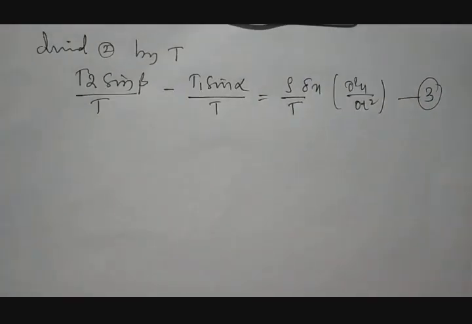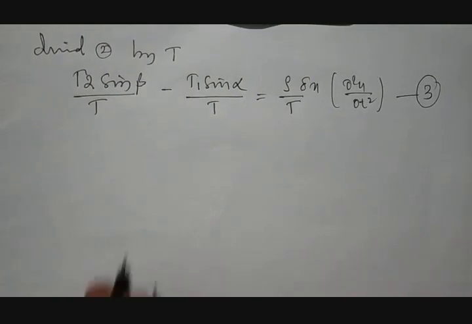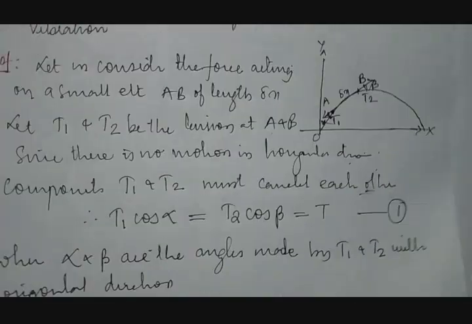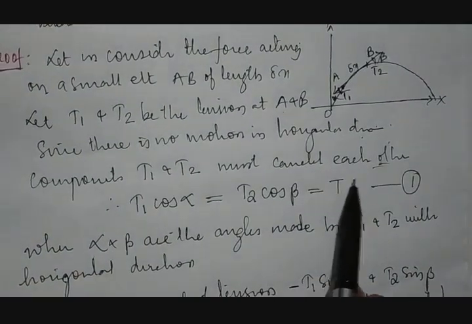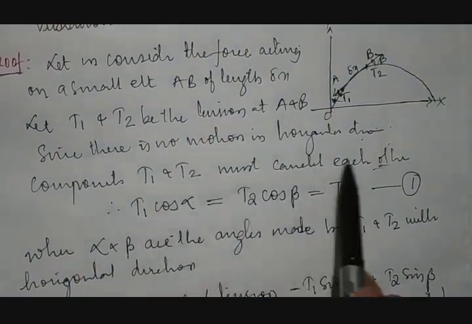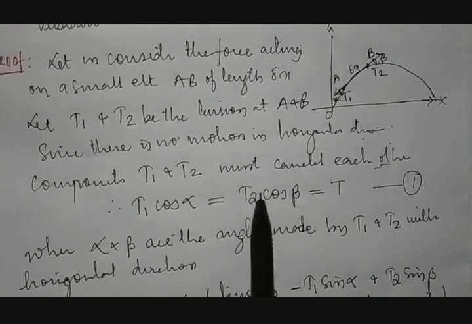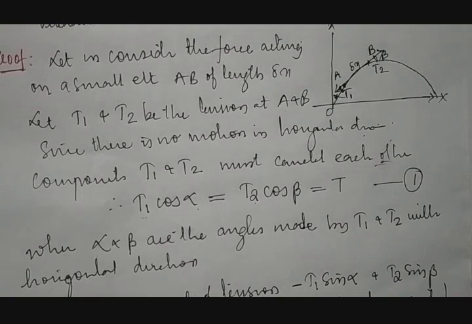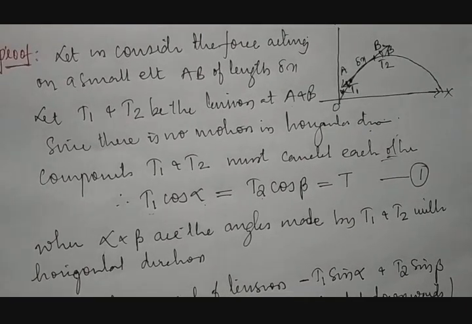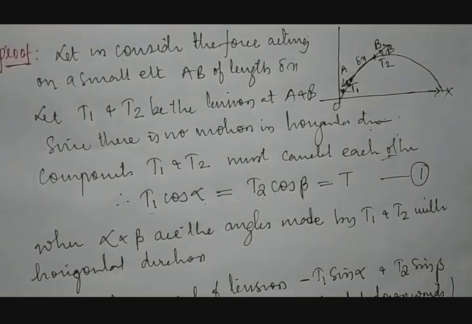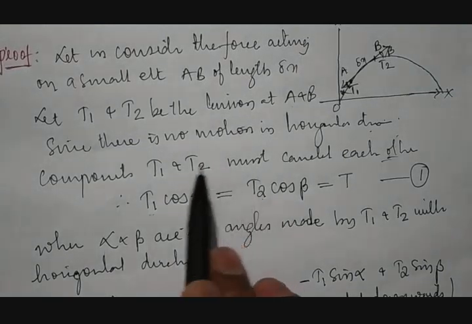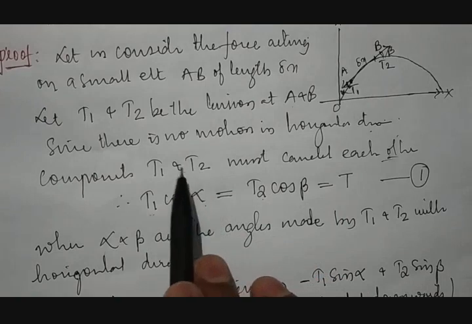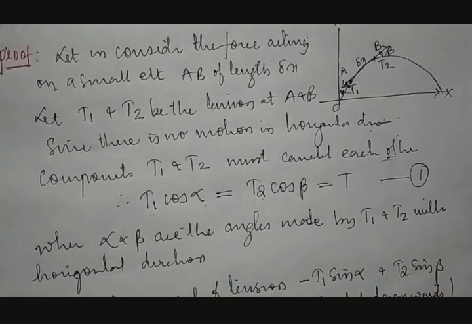Then again I'll go back to equation number 1, which we discussed, the components of horizontal motion: T1 cos alpha is equal to T2 cos beta. That is nothing but T, because the tension applied horizontally from both the ends is the same, therefore they cancel each other.